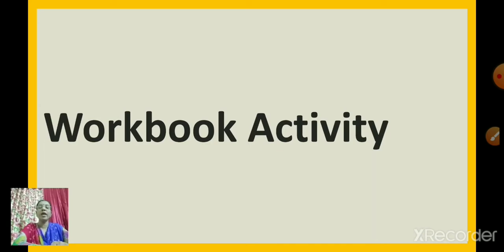If you have the workbook, you are going to note down the answers. We are going to discuss the answers of the workbook. So remove chapter 16. Okay. So are you all ready? Let us start.